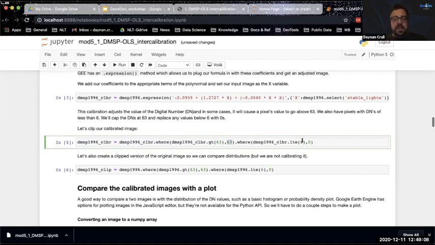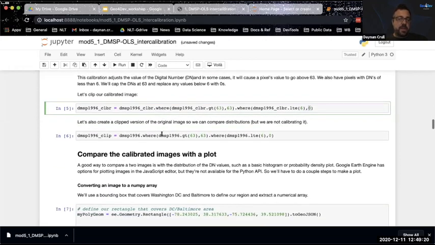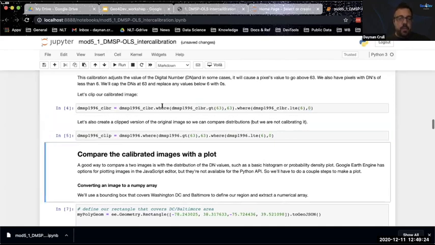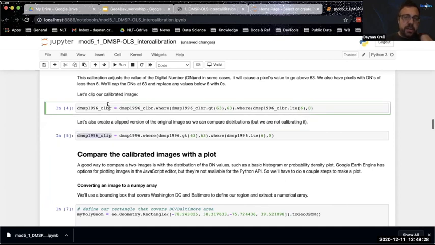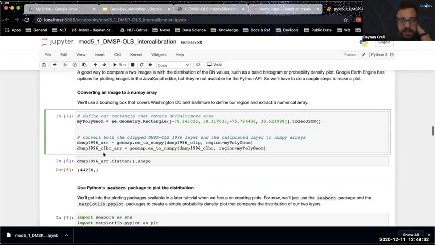We're going to do the same thing. Anything that's less than or equal to 6, we're going to assign to 0. We're basically going to say that's background noise. We're going to zero it out so that we're not paying attention to it in our analysis. So that's on our calibrated image. And to make this comparable, let's do this. I don't know if I ran this code or not. Yep, we're going to do this on our original image. So these are both clipped, but only this one is calibrated. Okay, so now we can actually compare